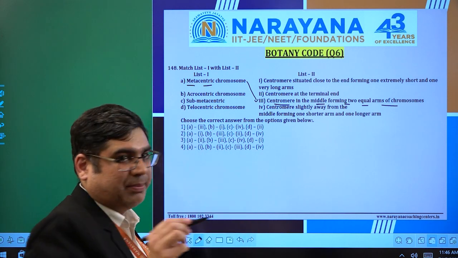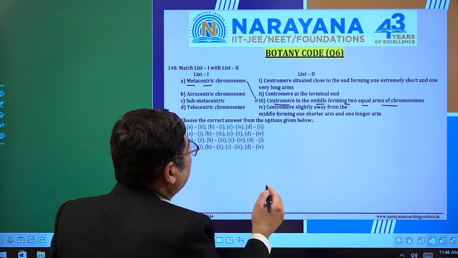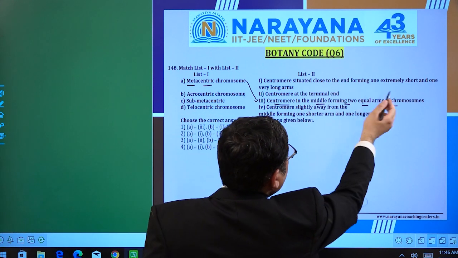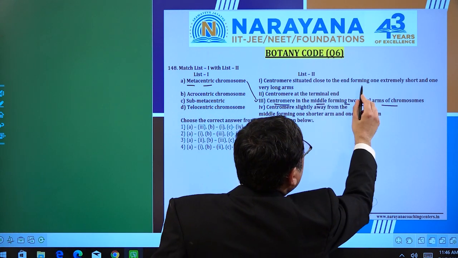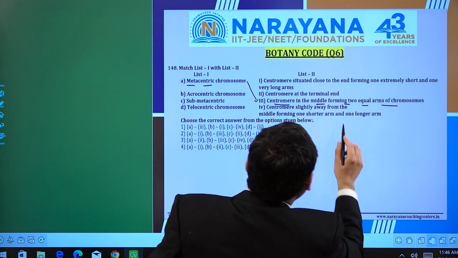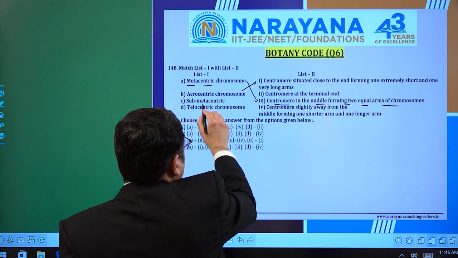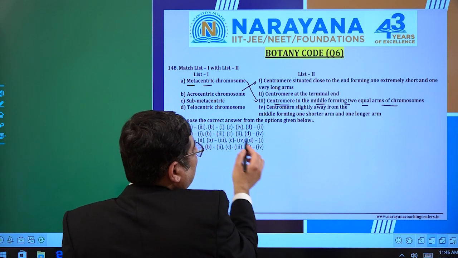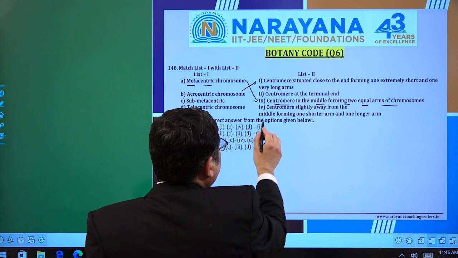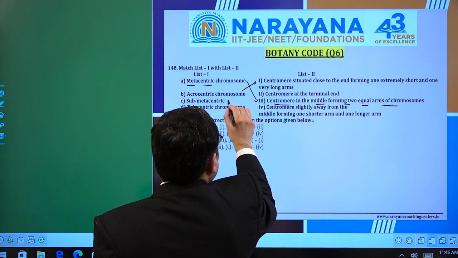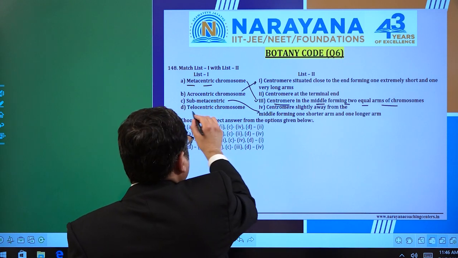Acrocentric. Acro means tip, that is near to the tip. Let us identify where it is given. Then in that case, if I see the first one only, the centromere is situated close to the end, forming one extremely short and one very long arm. So it is matching this. Then sub-metacentric means near to the center. Let me read this statement, centromere slightly away from the middle. So that should match with this. Telocentric means end.